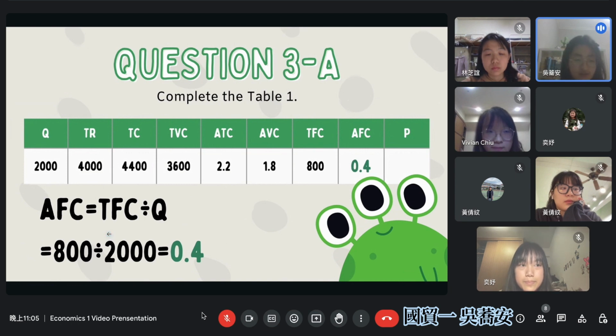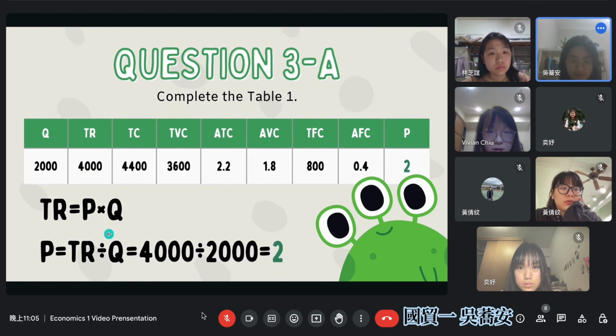And because average fixed cost equals total fixed cost divided by quantity, it's 800 divided by 2,000. And at the end, we got 0.4 in this case. And lastly, because total revenue equals price times quantity, price equals total revenue divided by quantity, which is 4,000 divided by 2,000, which is 2 in this case.